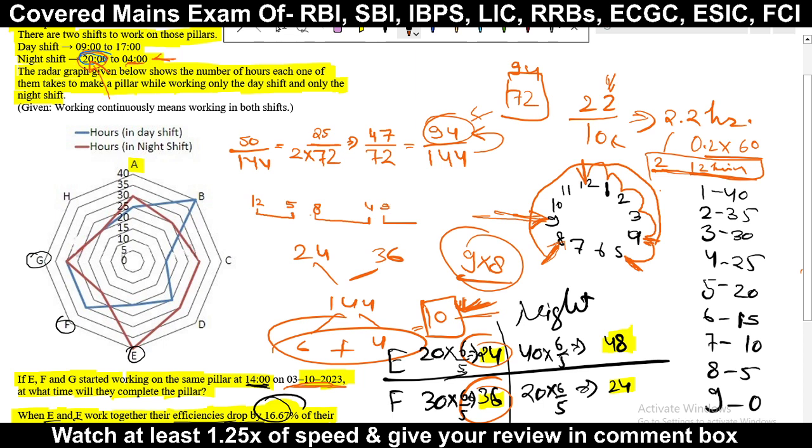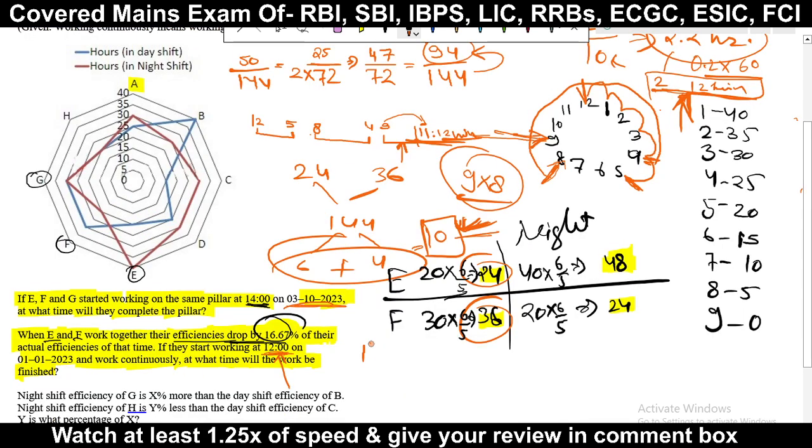Now in this part, they have to work 2 hours and 12 minutes. So if they work for 2 hours and 12 minutes, at what time will they complete? They will be able to complete at 9 plus 2, 11 o'clock and 12 minutes. 11 o'clock and 12 minutes they complete their work. Got it? So we have calculated the time. So time will be 11 o'clock and 12 minutes.